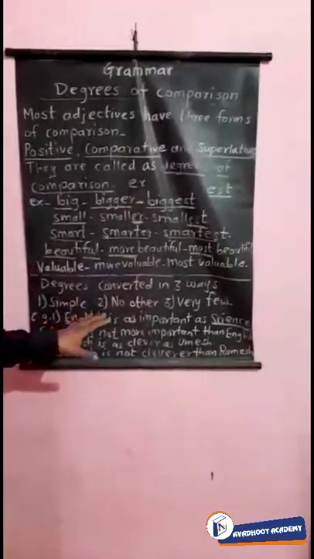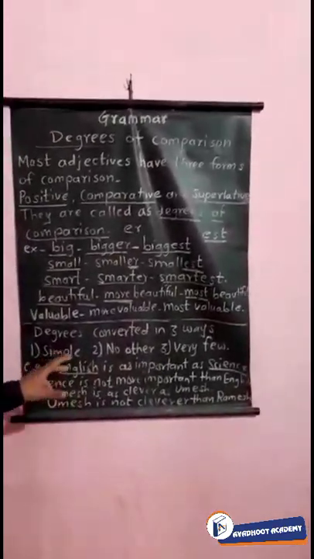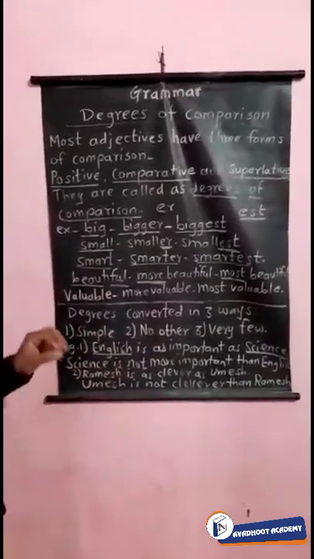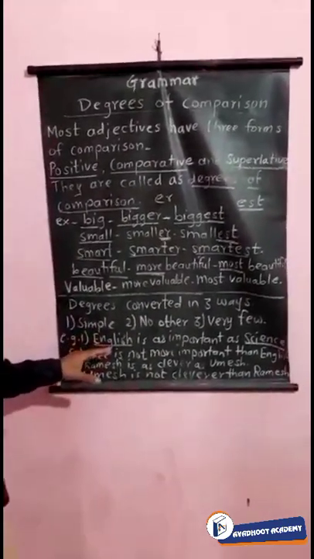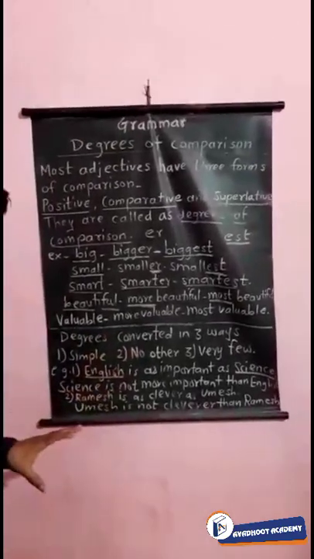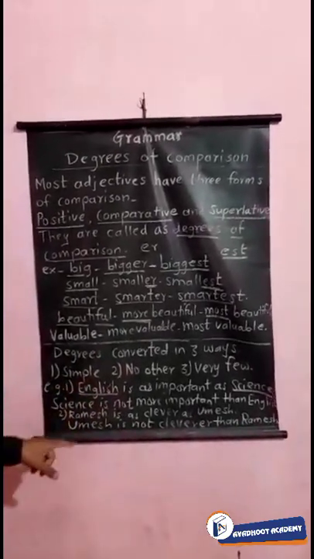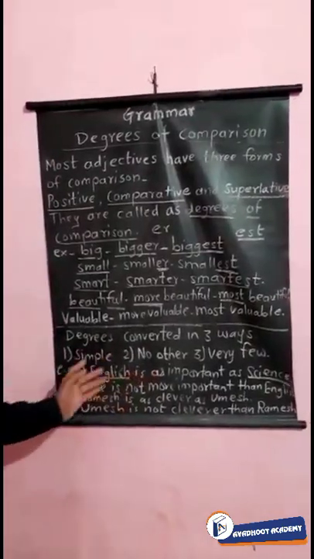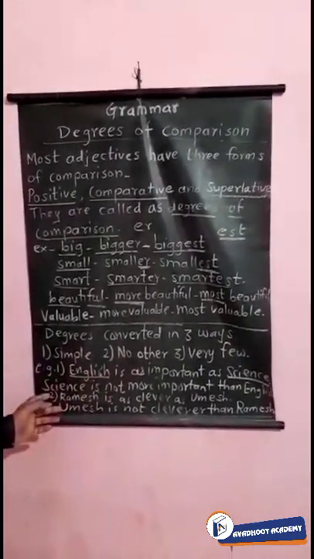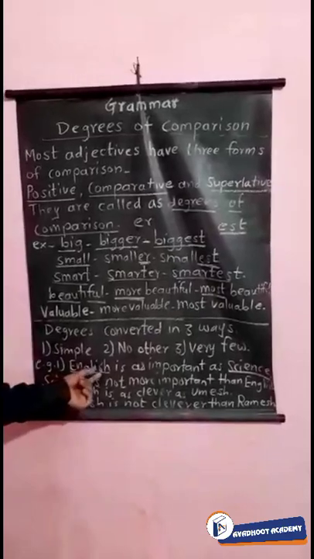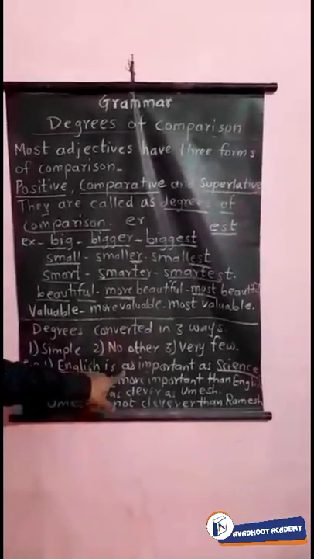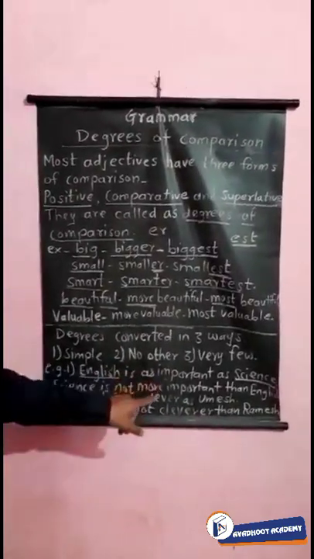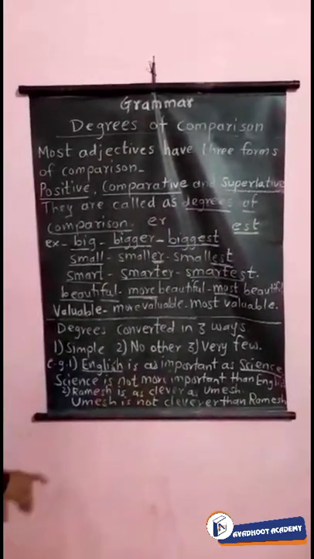So the meaning of this sentence is that both English and science subjects are important. Not English only, and not science only. Both the subjects are important. If I want to change the sentence into comparative form, see, this sentence is in the positive degree, because no, not, never, neither, nothing, these negative words or negations are not there.